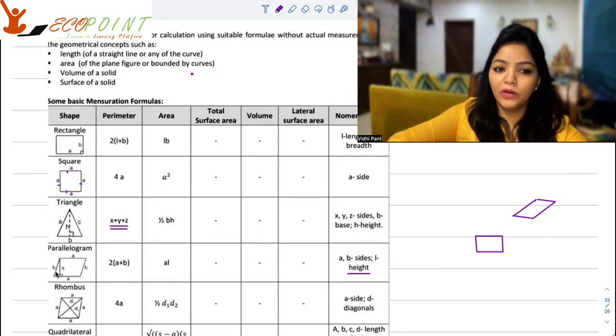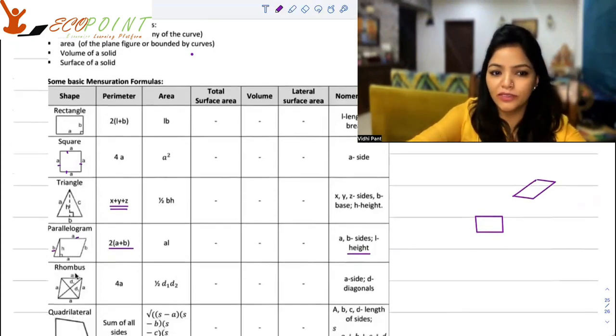Now, your perimeter is twice the sum of the different lengths. So if this is length b and this is length a, then a plus b and twice of it, because the opposite two are also the same.